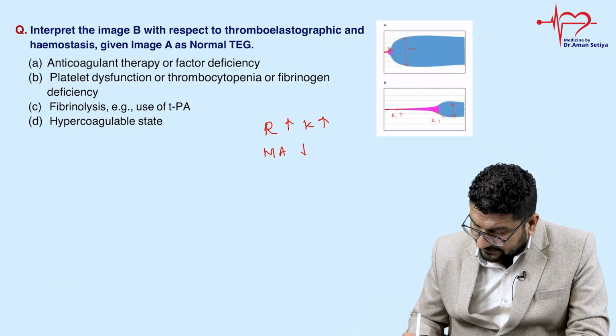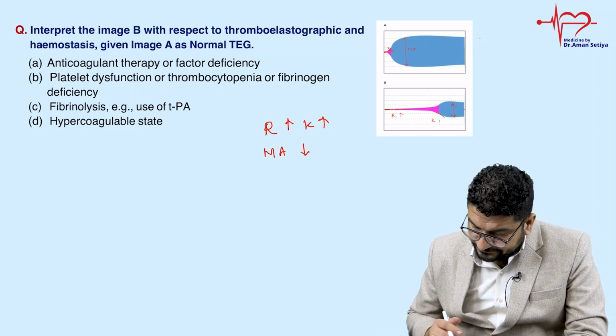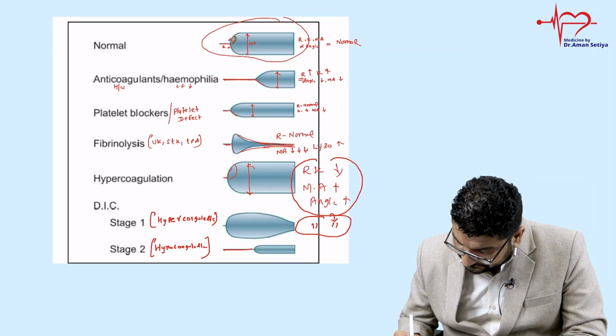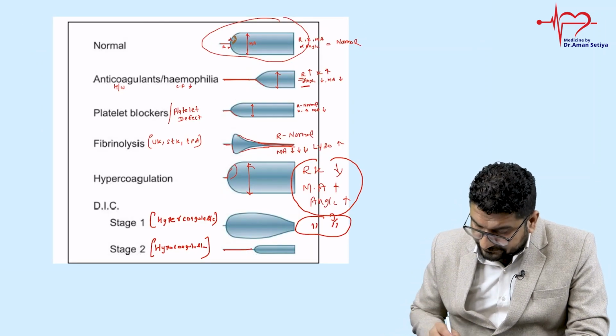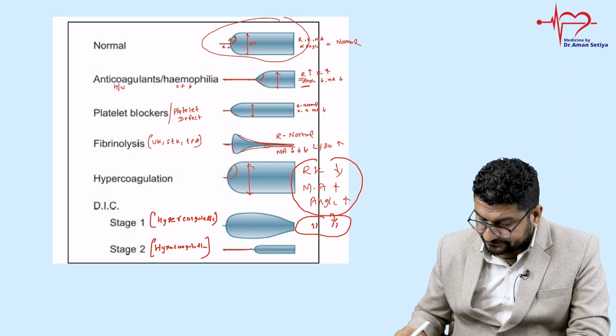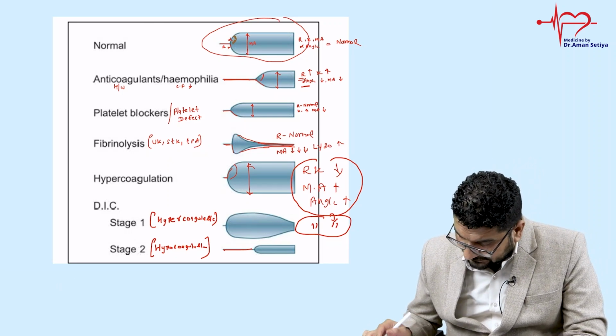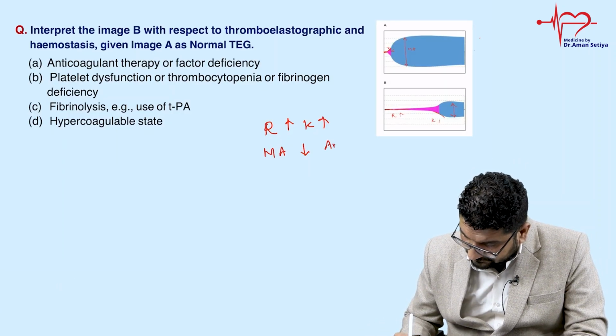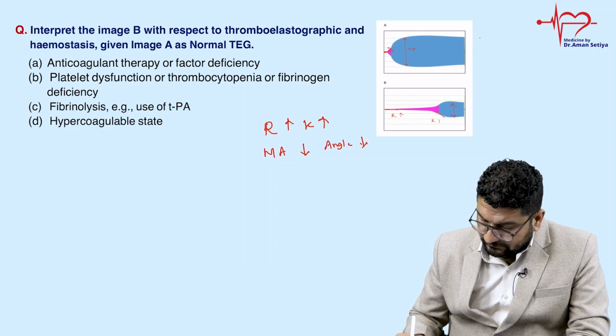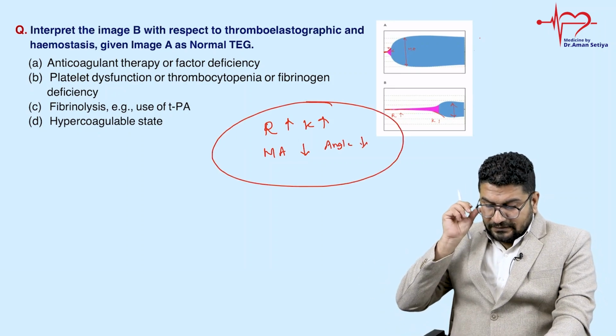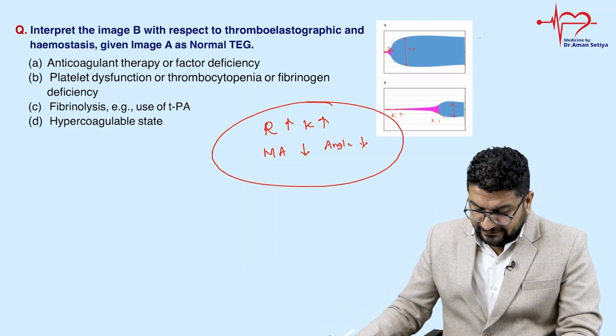mean amplitude is decreased. And if you notice here, अगर आप यहाँ notice कर रहे हो, angle will also reduce because angle छोटा हो गया. You will notice here angle will reduce. Now let us see options one by one where we can see this.